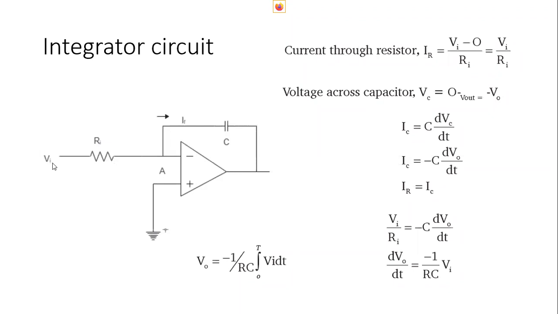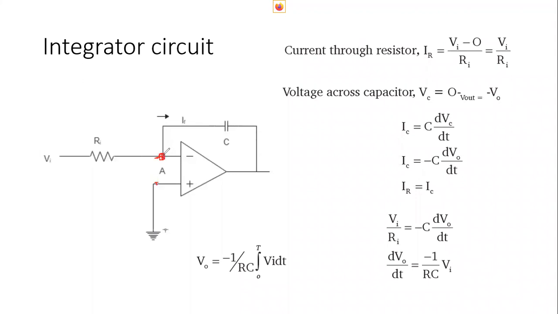First find out the current flowing through this resistor. Here you know that our non-inverting terminal is grounded, so at this point the voltage is 0. The point A will act as a virtual ground.